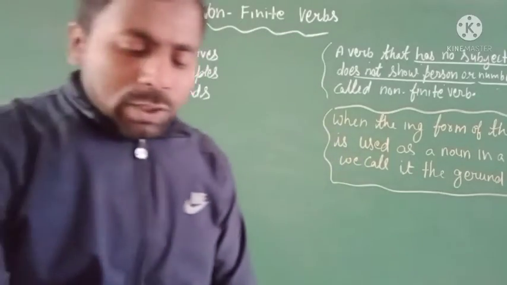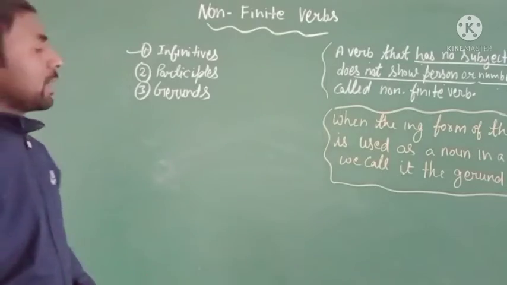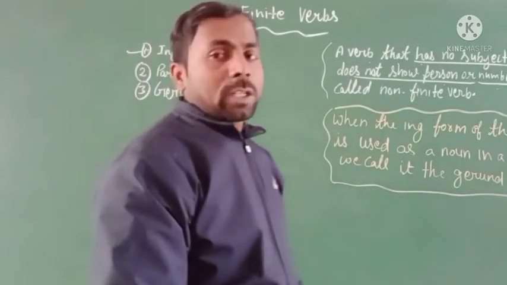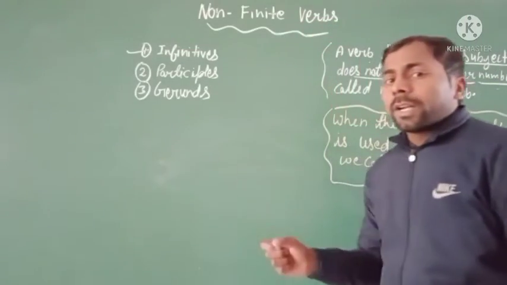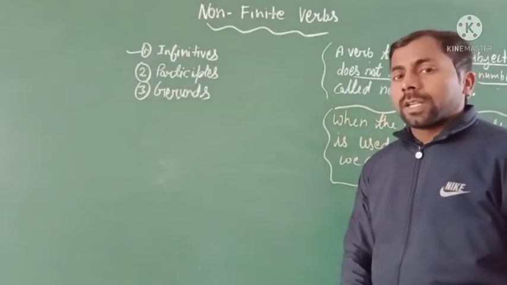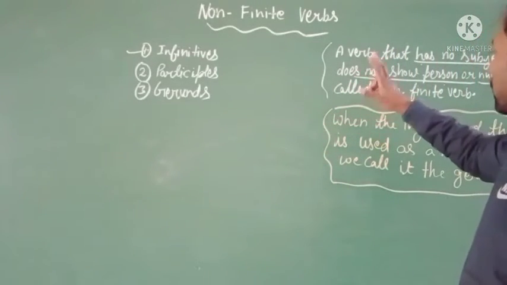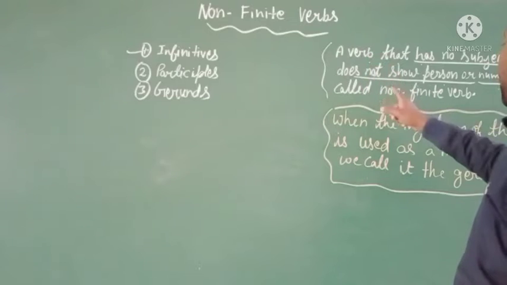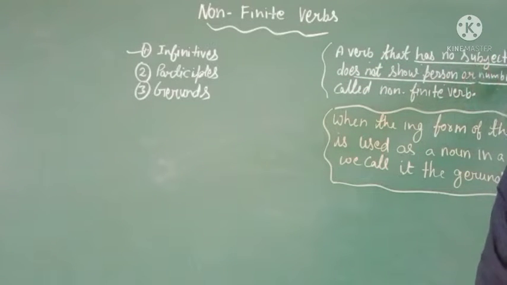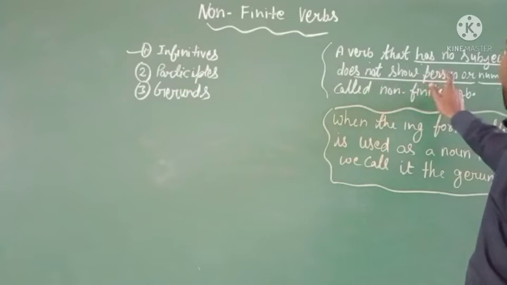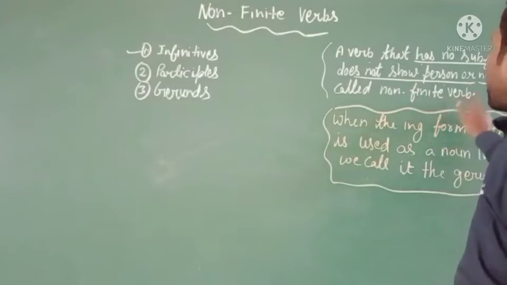So listen carefully and learn how we can use the gerund in a sentence, and how we can identify a gerund in a sentence. Here is the definition: a verb that has no subject and does not show person or number is called a non-finite verb.